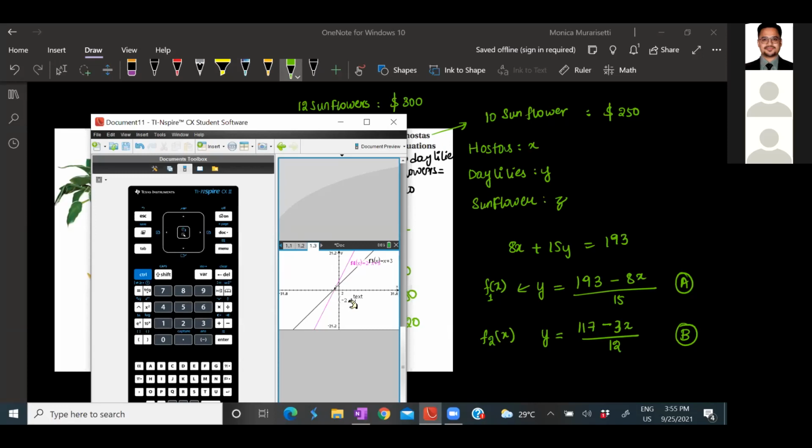Okay. So this is how you can either do it using the linsolve command from the calculator, or you can do it using the graphing option. Got it? Now we will see a few inequalities. We'll just see two or three inequalities on how to solve them using a graph.